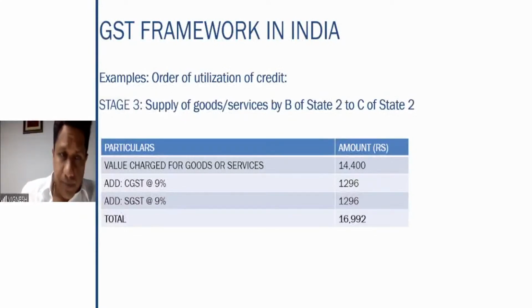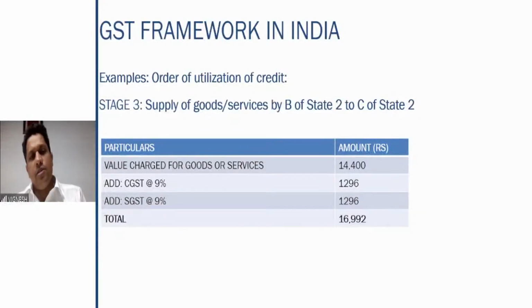That is, B is procuring the goods and B is selling the goods to C of the same state. The value charged for goods or services is 14,400. Again, here CGST and SGST will come. Why? Because it is a local sale. 1296 and 1296, CGST and SGST, will come.